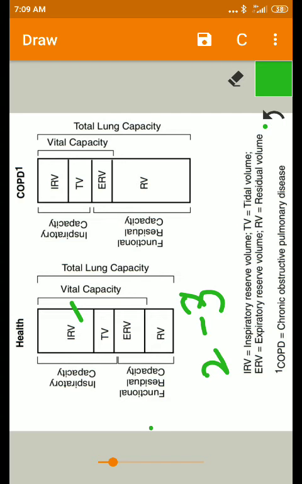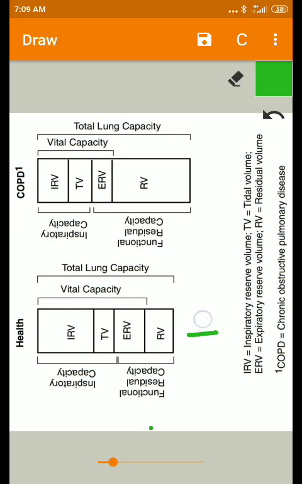Coming to the expiratory reserve volume. It is the volume of air which can be expelled out or breathed out over and above the tidal volume by maximal expiratory effort. Its value is about 1 liter.